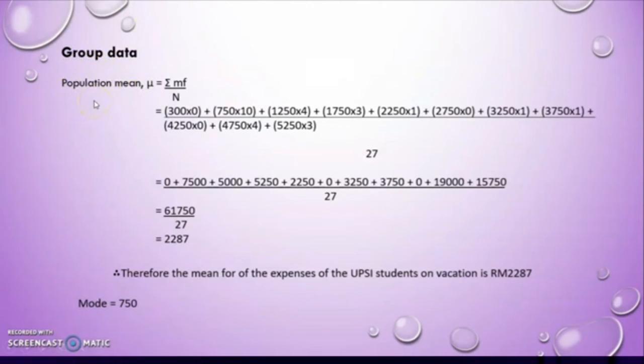This is because I use all the respondents, not a certain number of them. So this is the formula of the population: you multiply midpoint and frequency, sum them all together, and then divide by the number of frequency, which is the number of respondents, and then you get